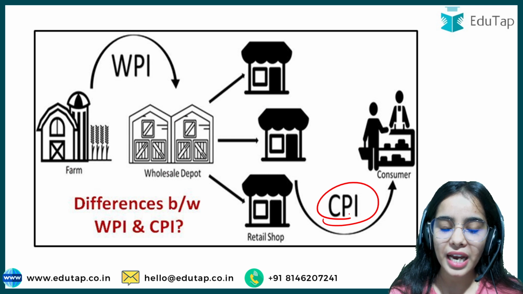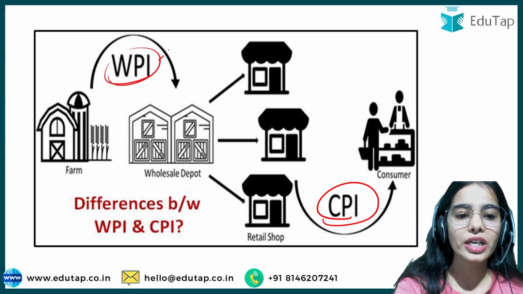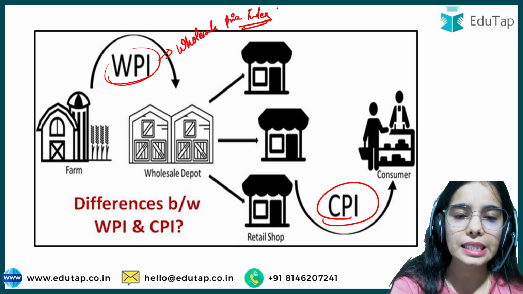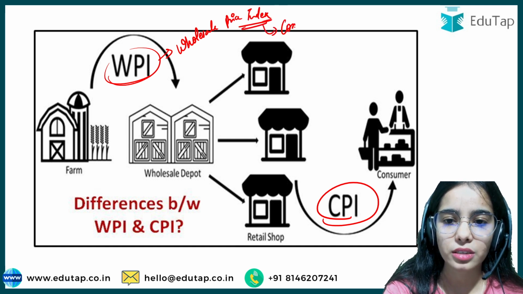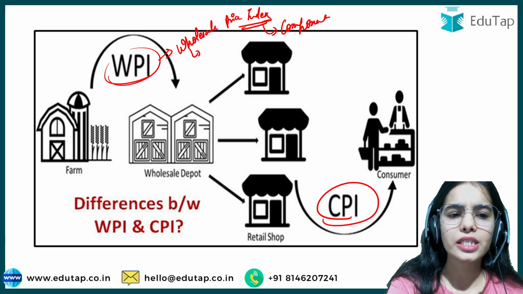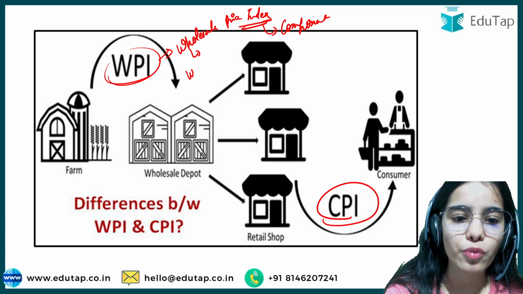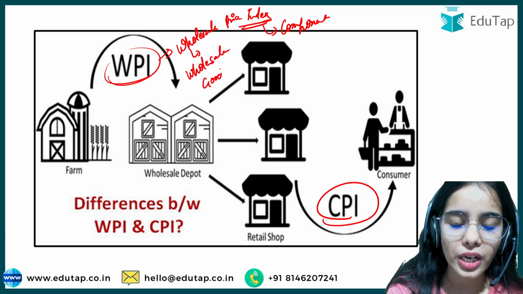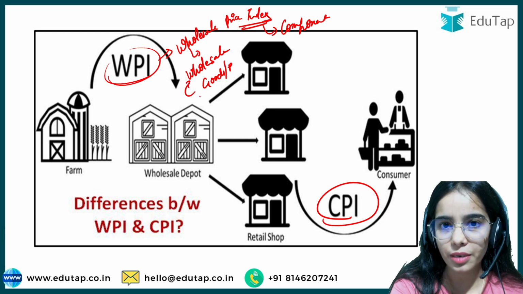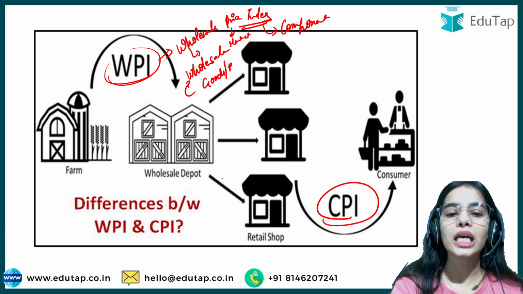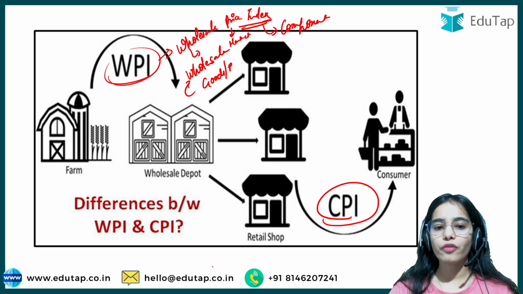Now how is the CPI different from the WPI? What is the WPI? It is the wholesale price index. So first of all, this is an index that must have some components on which it depends, and this is the wholesale price index. That means we want to see the goods or products that are being sold in the wholesale market, and we want to see the price of these goods.